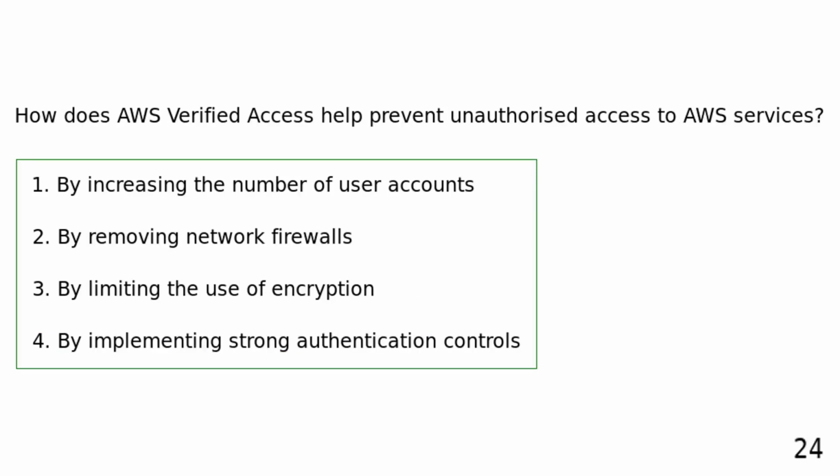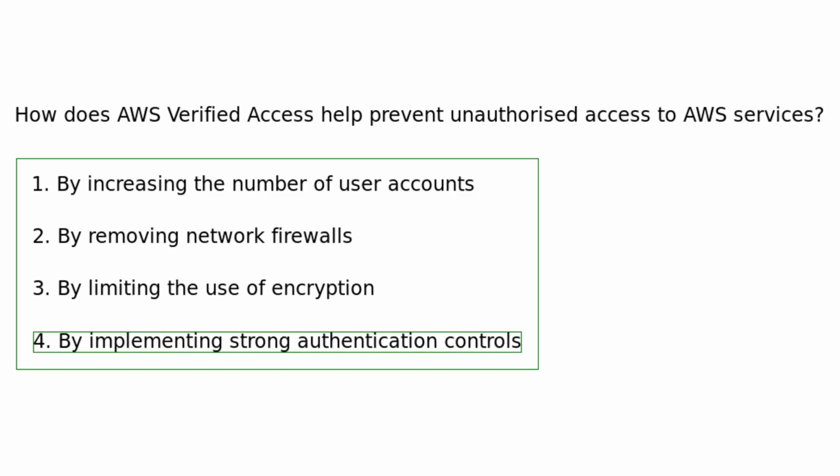How does AWS Verified Access help prevent unauthorized access to AWS services? By increasing the number of user accounts. By removing network firewalls. By limiting the use of encryption. By implementing strong authentication controls. AWS Verified Access helps prevent unauthorized access to AWS services by implementing strong authentication controls, ensuring that only authorized users can access the account.